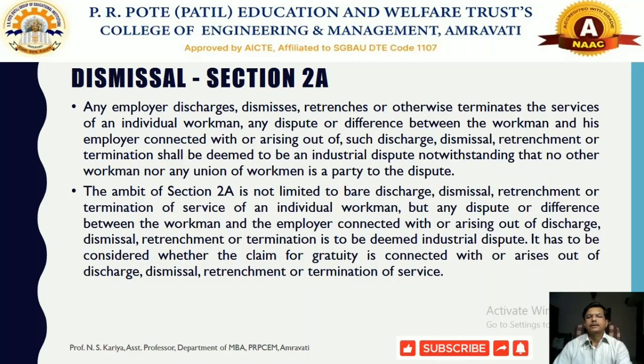It is quite theoretical, but since we are studying law subjects, we cannot change these definitions, so look after them very carefully. Whenever an employer discharges, dismisses, retrenches or otherwise terminates the service of any individual workman, any dispute or difference between the workman and his employer connected with or arising out of such discharge, dismissal, retrenchment or termination shall be deemed to be an industrial dispute, notwithstanding that no other workman nor any union of the workmen is a party to the dispute.